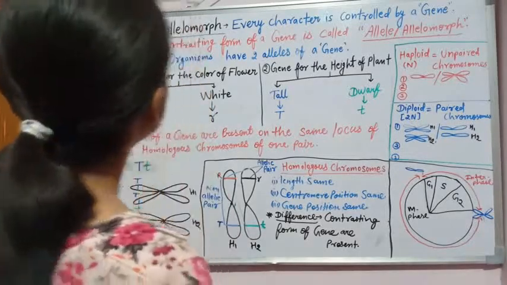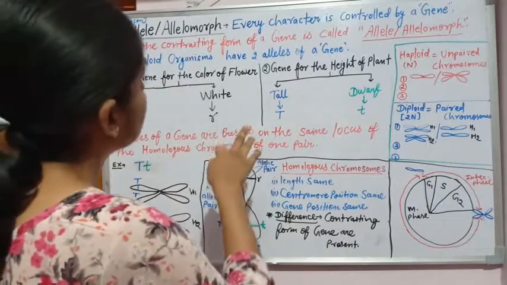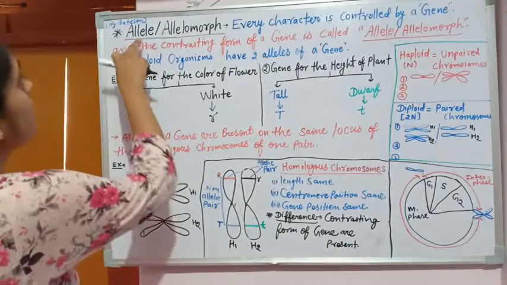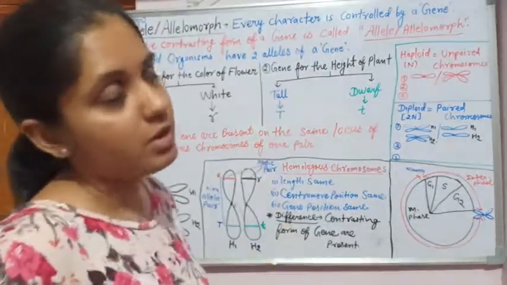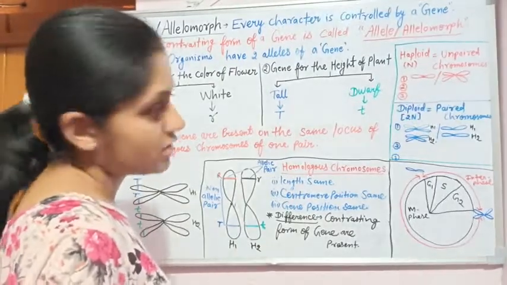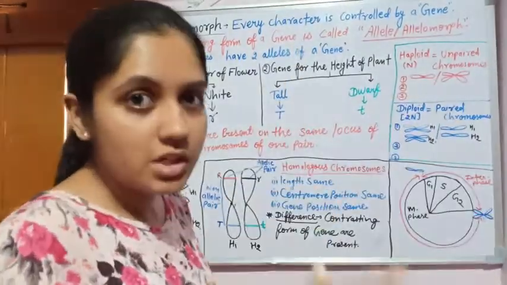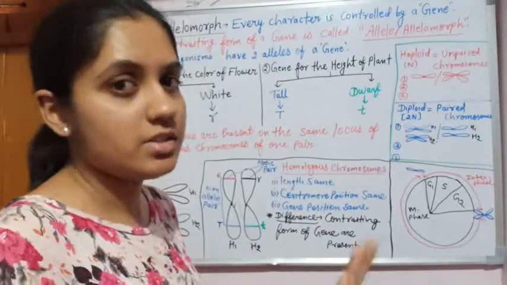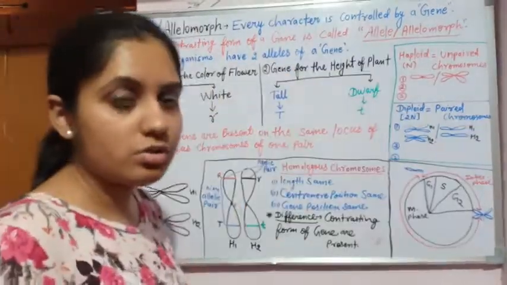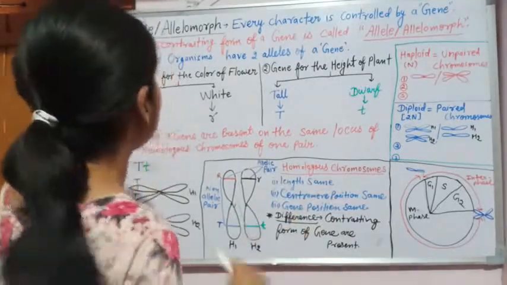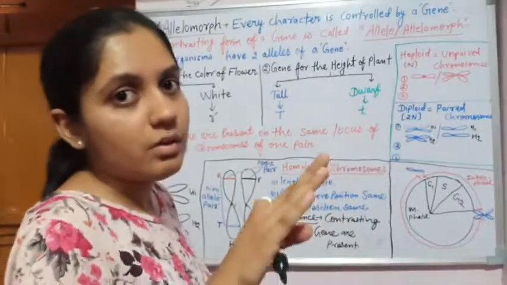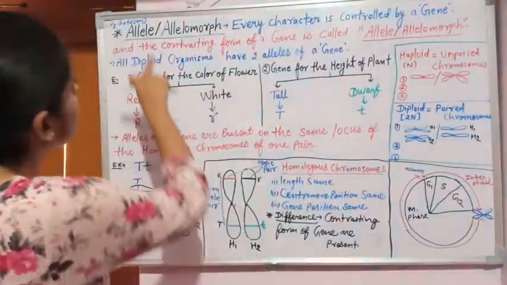Okay, so now we will understand about the allele or allelomorph. I have already described the term gene, genetic inheritance, and the scientist names. Then what is the allele, also called the allelomorph? First of all, the term allele was coined by Bateson. Then what is the allele?